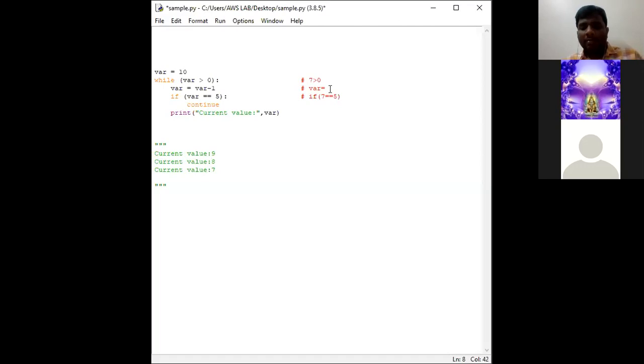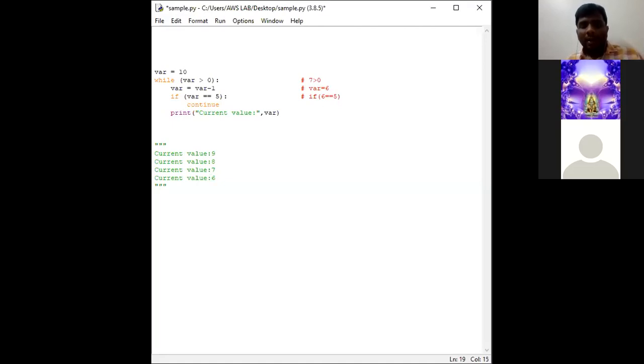Again it goes into another iteration where 7 greater than 0. Here 7 minus 1 is 6. In the if condition it checks 6 equal to 5. Is 6 equal to 5? The if condition has failed, so it does not enter into the body of if. What it does is it performs this particular execution. So here the current value will be 6.